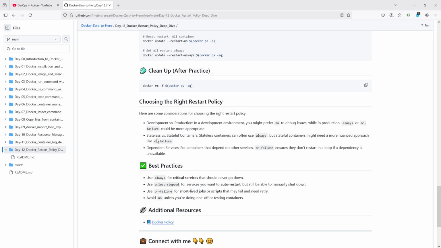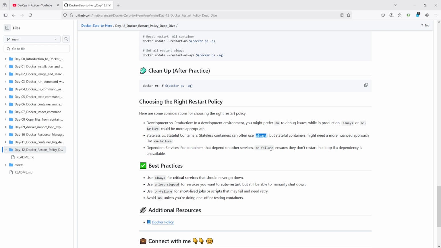And there is on-failure. For on-failure I added a differentiation here, stateful versus stateless. Stateless containers can often use always. So in my case, let's say a container which is not writing information to disk, or has no volume mounted, in that case I use always, okay?